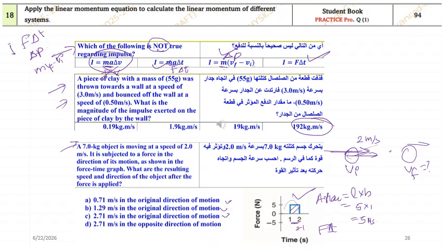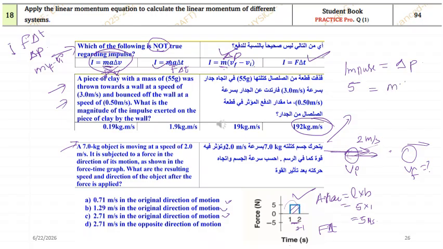Now look at what they actually want. They want final velocity. How do I find final velocity? This is the relation you need to remember always. See, impulse will be equal to change in momentum, delta P. So impulse I calculated that is 5, and change in momentum, how do I calculate?